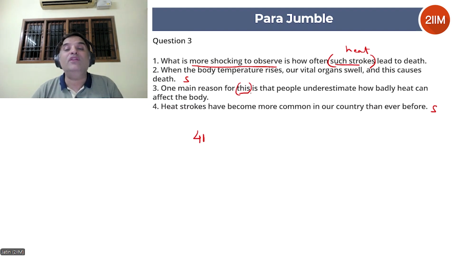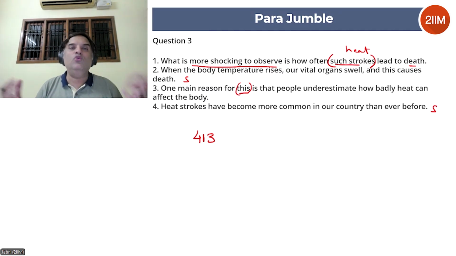One main reason for this is that people underestimate how badly heat can affect the body. Now, what is this? Think critically. This can mean the death in 1. Heat strokes lead to death. 3 is telling you why that happens. One main reason for this is because people underestimate how badly heat can affect the body. So 3 is giving you the reason for 1. 4, 1, 3 seems like a very good combination. Now you have 4, 1, 3.